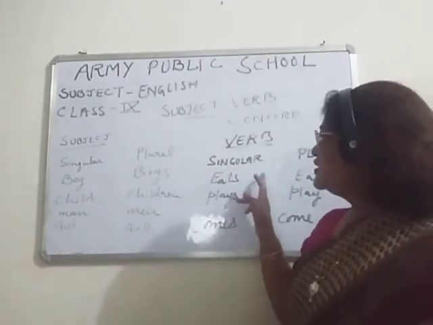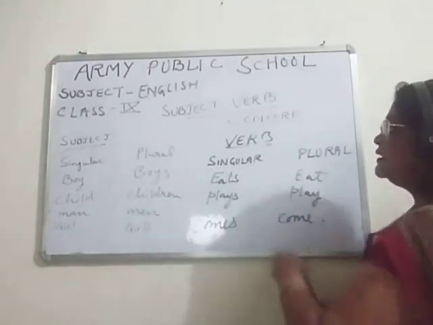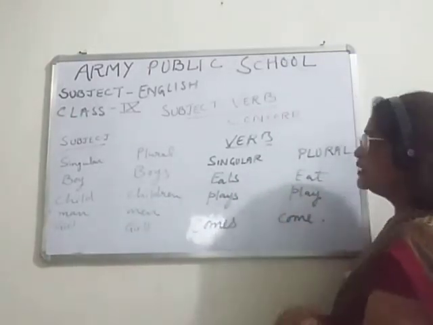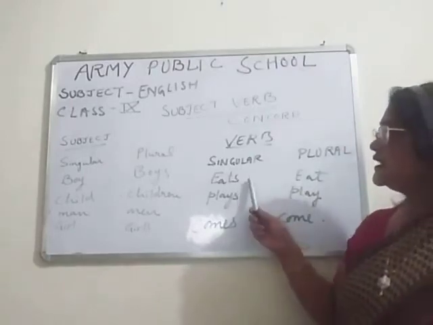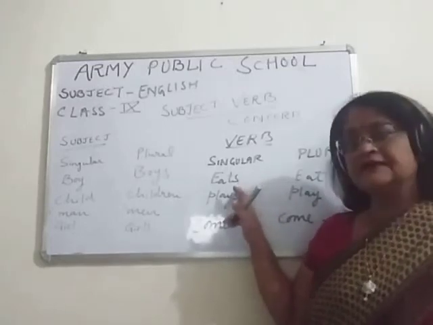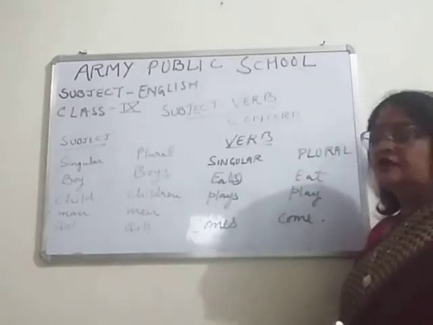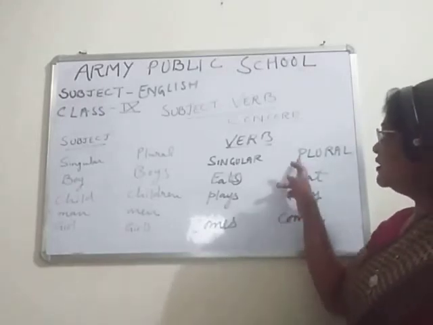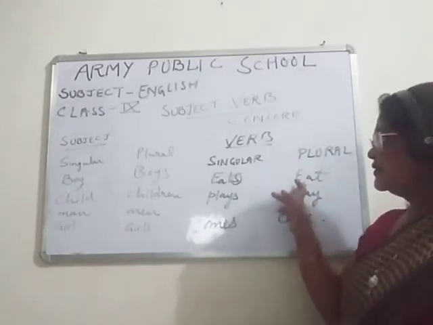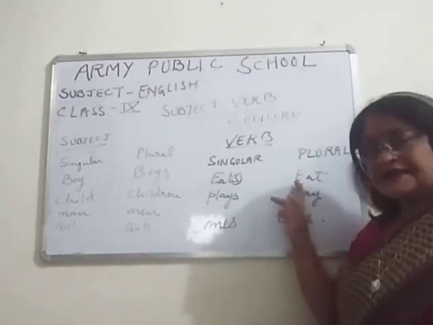Now children, you just see in verb it becomes opposite. In singular cases, like you see eat, it becomes singular when we put s here. And the plural of verb is eat. Singular s, plural no s.